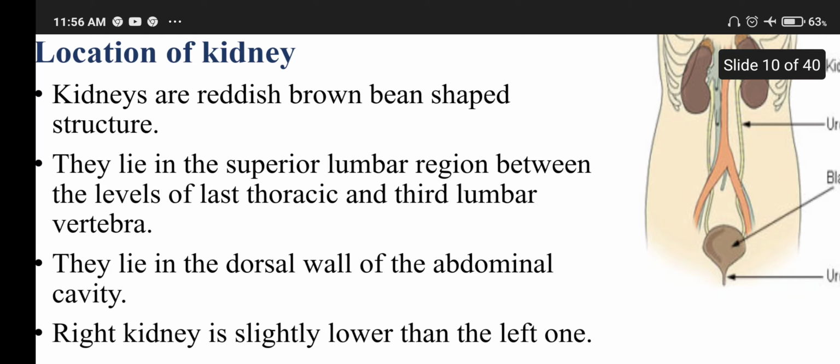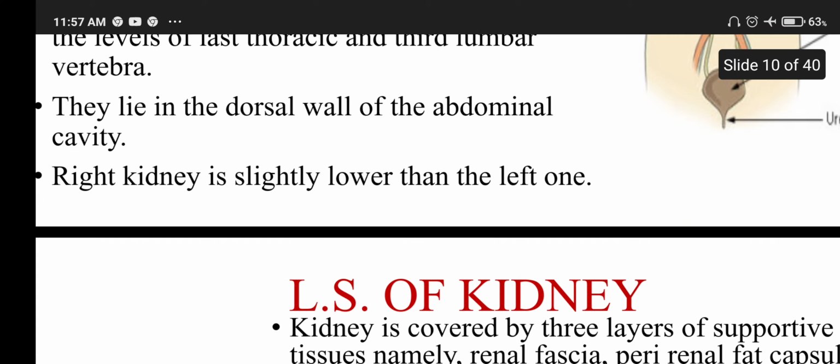Location of the kidney. The kidneys are reddish brown and bean-shaped structures. They lie in the superior lumbar region, that is the hip region, between the levels of the last thoracic and third lumbar vertebrae. They lie in the dorsal wall of the abdominal cavity. The right kidney is slightly lower than the left one because of the presence of the liver.